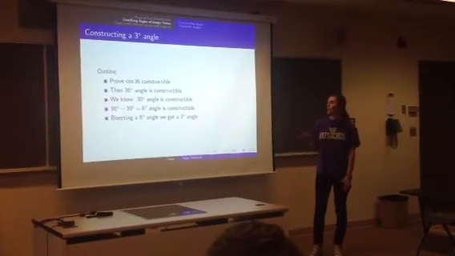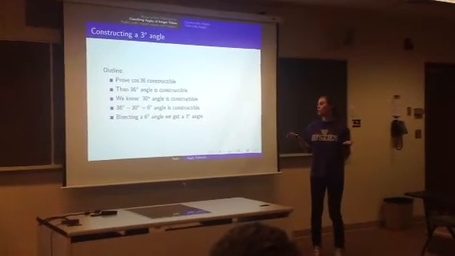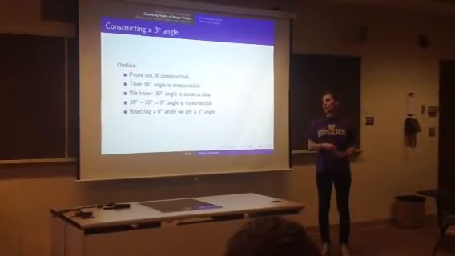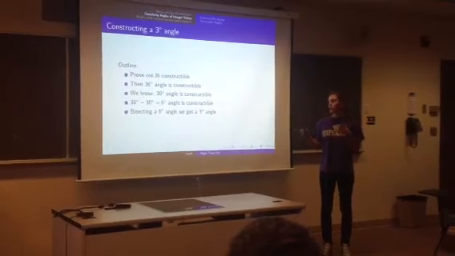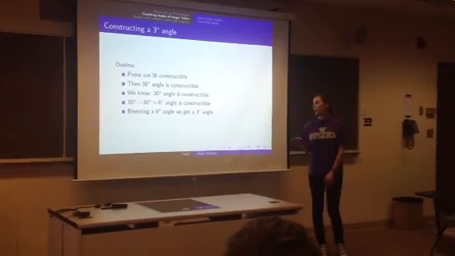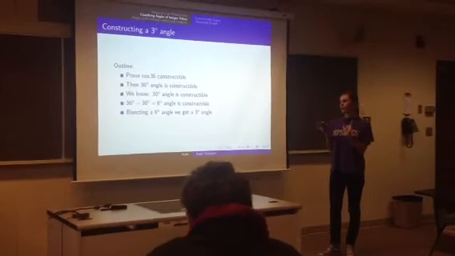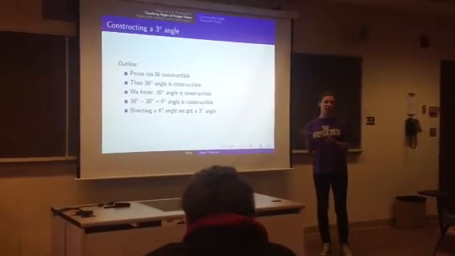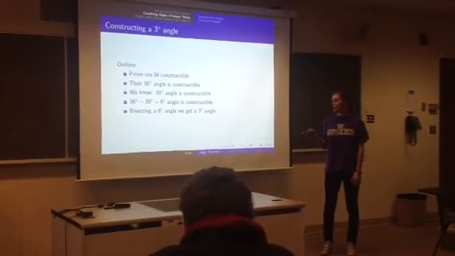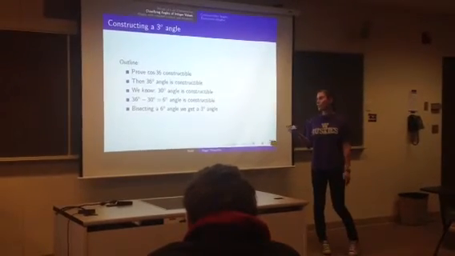This is an outline of how we can come to construct a 3-degree angle. You can do this in multiple different ways, but this is the way I chose. We start by proving that cosine of 36 is constructible, which implies that a 36-degree angle is constructible. From last time, I proved that we can trisect a 90-degree angle, so that means we can construct a 30-degree angle. Since we can copy angles, we can subtract them, which is basically just copying the smaller angle instead of the larger angle, to get this 6-degree angle. Then we can bisect that to get a 3-degree angle. It's a lot of steps that eventually get us our 3-degree angle.